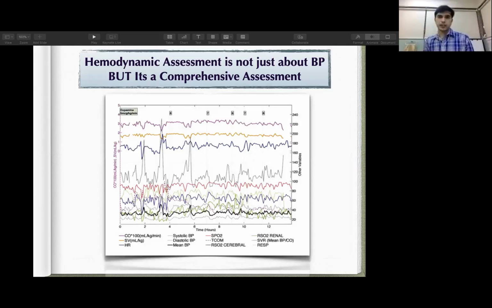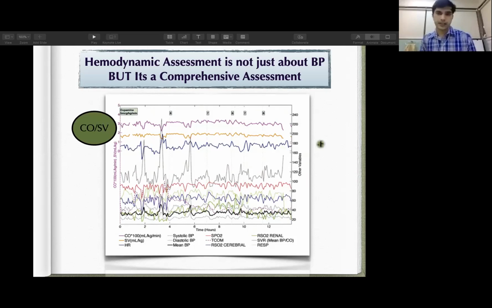So this will be the future for the hemodynamic assessment at the bedside. This is a screenshot of a machine that is measuring multiple indicators, multiple parameters in a real-time, continuous manner. This machine is measuring cardiac output or stroke volume.